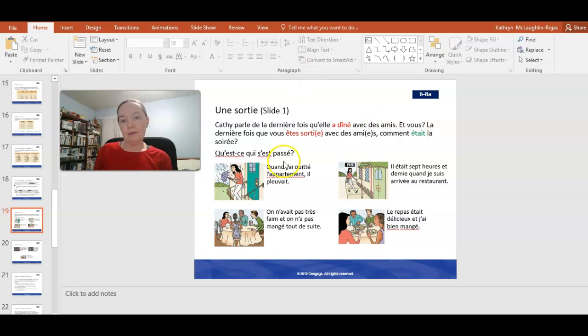So, Cathy parle de la dernière fois qu'elle a dîné avec des amis, okay, that she went to have dinner with her friends. Et vous, la dernière fois que vous êtes sorti avec des amis, the last time that you went out with your friends, comment était la soirée?